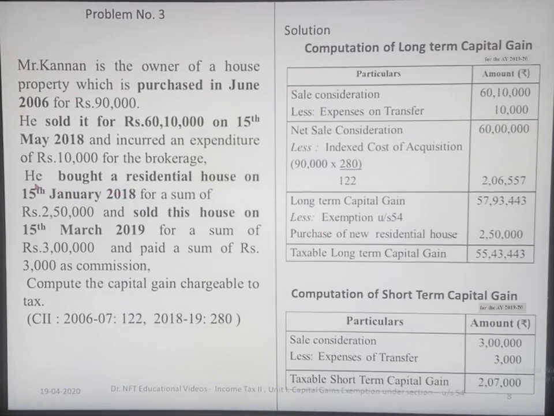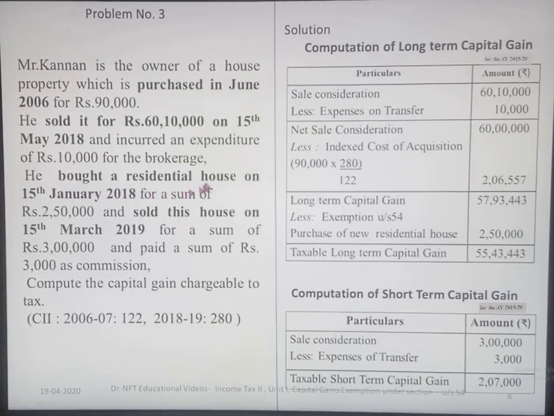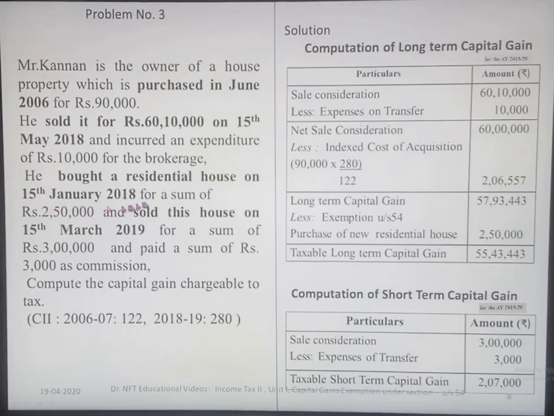Again, we can see here in the problem that he bought a residential house on 15 January 2018 for the sum of rupees 2,50,000. He sold the existing house for 60,10,000 and he has purchased one more house on 15th January 2018. So he has purchased the house before he sold the existing house, within a year itself. So again he can claim an exemption under section 54.